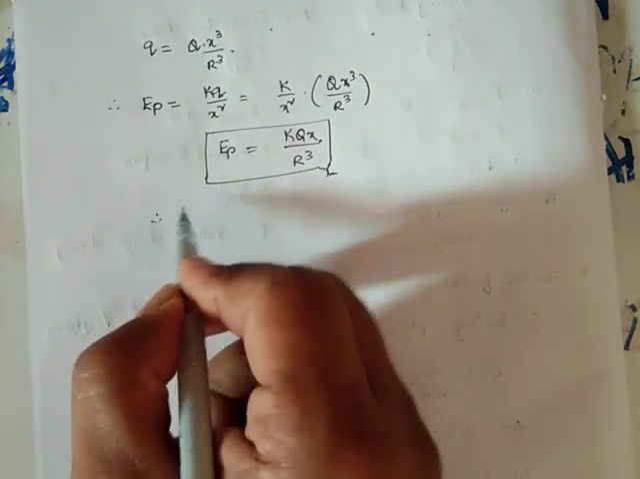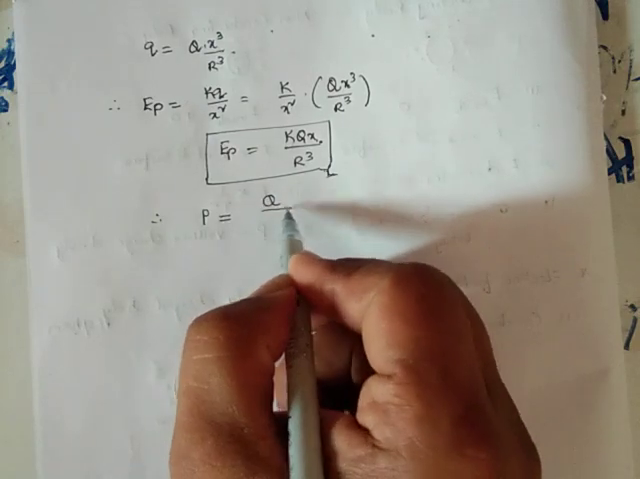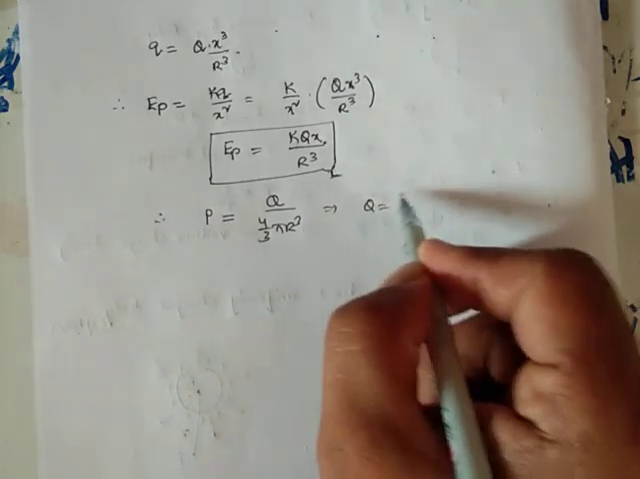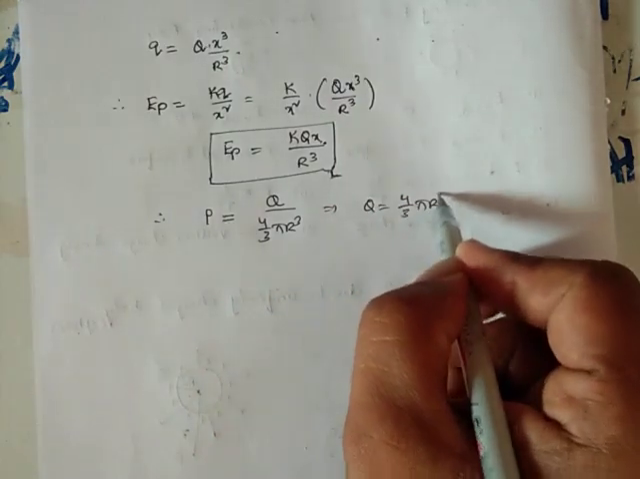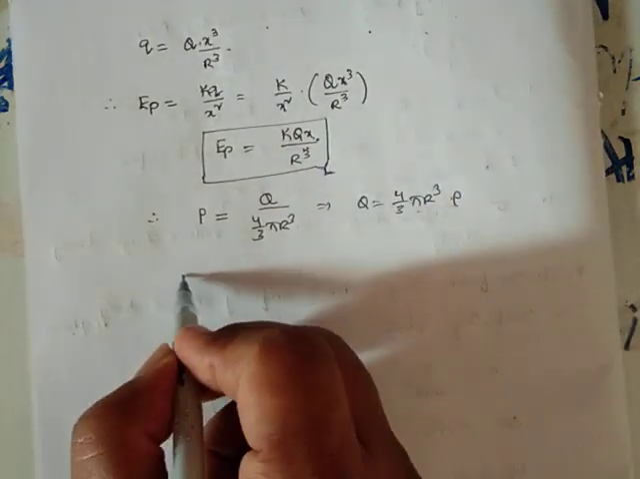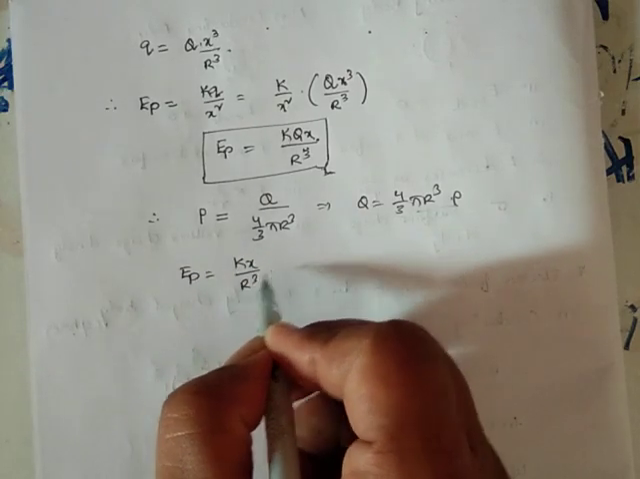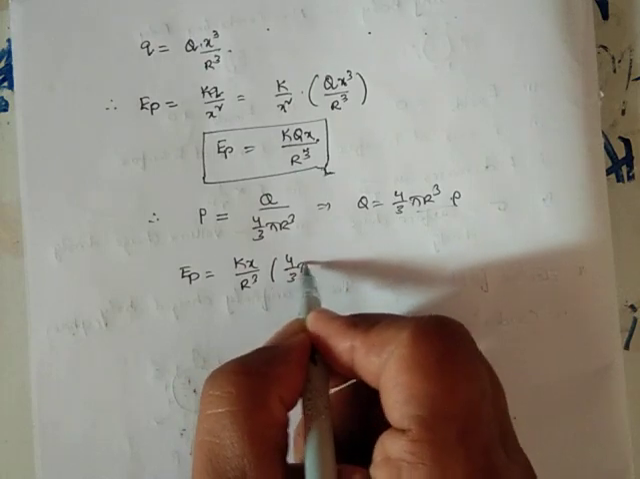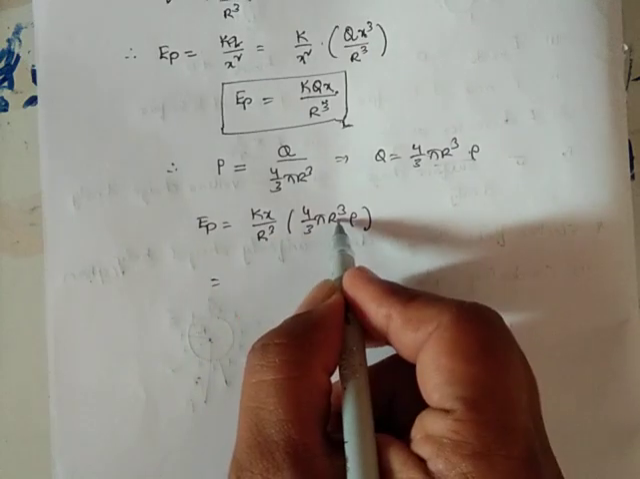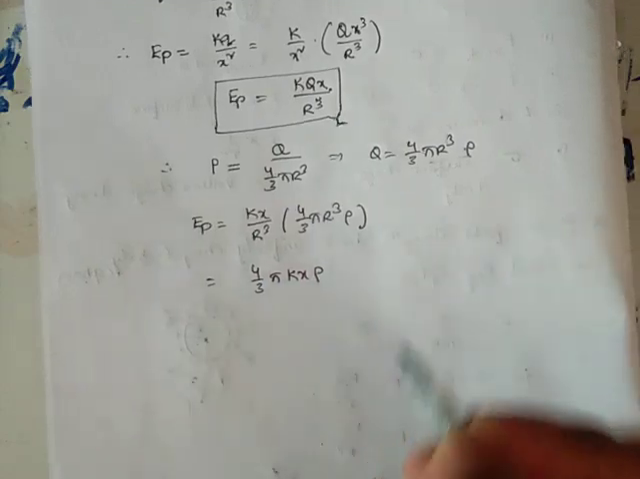Therefore rho, the volume charge density, equals charge upon total volume 4 by 3 pi r cube. This implies capital Q is equal to 4 by 3 pi r cube into rho. Now substitute this Q value in the above expression. We get EP equals kx by r cube into 4 by 3 pi r cube into rho. Eliminating r cube with r cube, we get 4 by 3 pi k x rho.